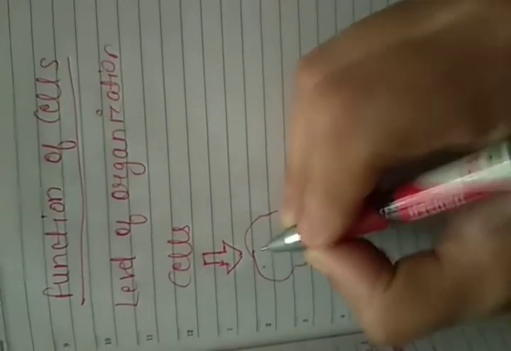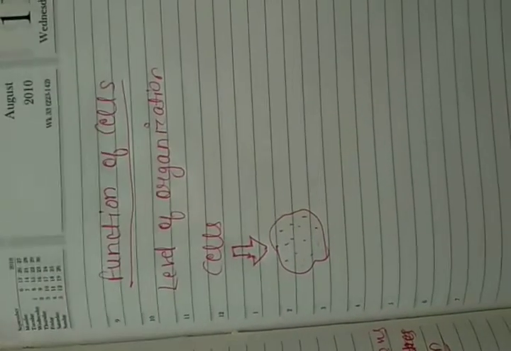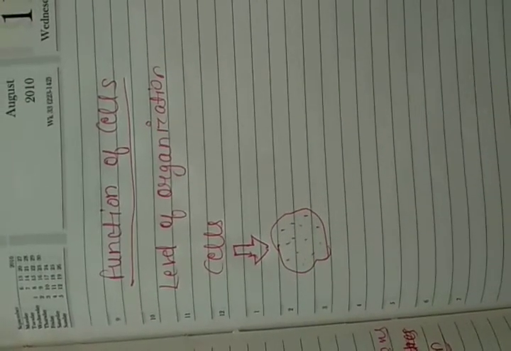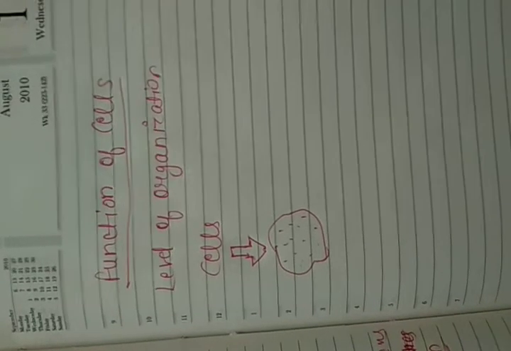You are not able to see them because they are microscopic. They can be seen only under the microscope. We can see our eyes, our legs, our hair. These are different parts of our body, or different organs of our body.